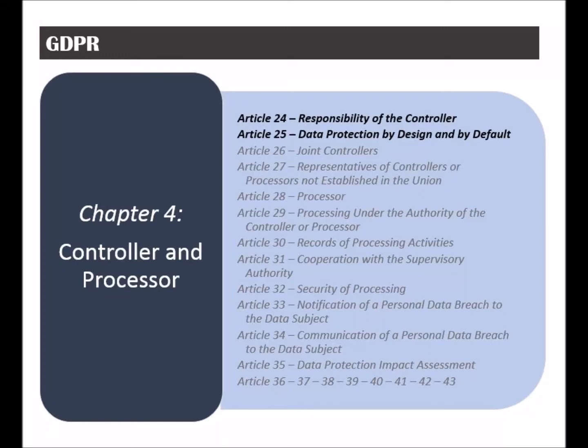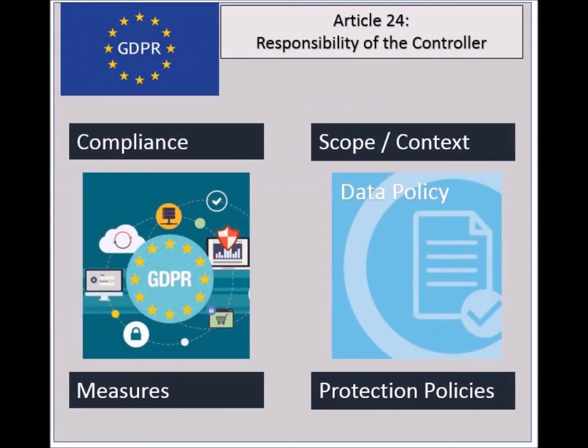The fourth chapter of the GDPR is called Controller and Processor. It has 20 articles, and it discusses the responsibilities and obligations of the controller and the processor. The first two articles, number 24 and 25 overall, are called Responsibility of the Controller, and Data Protection by Design and by Default.